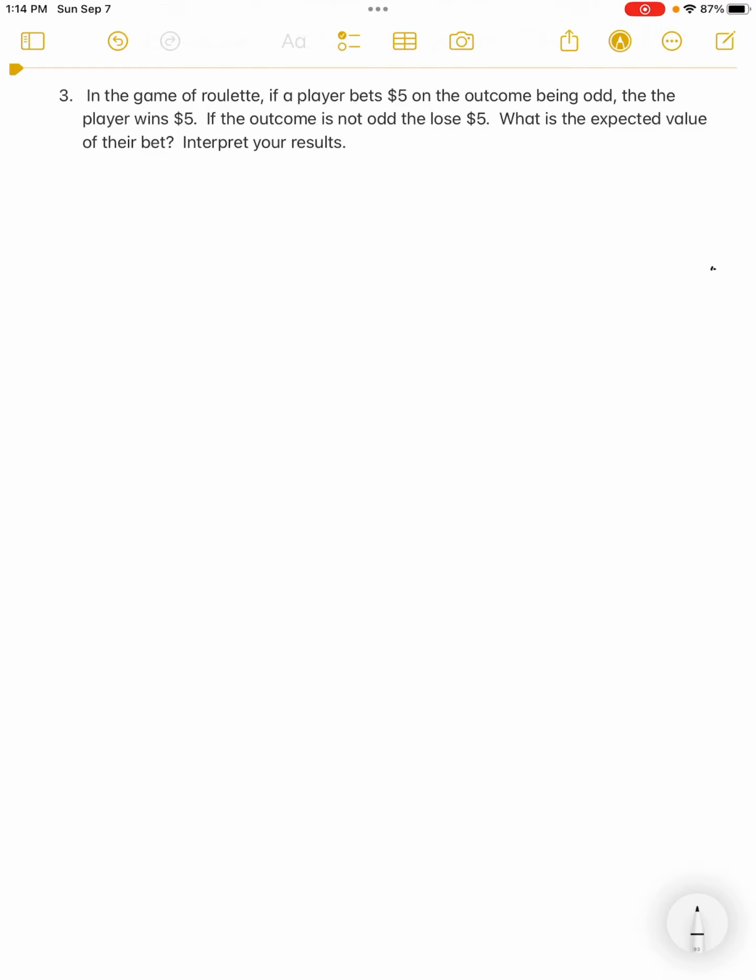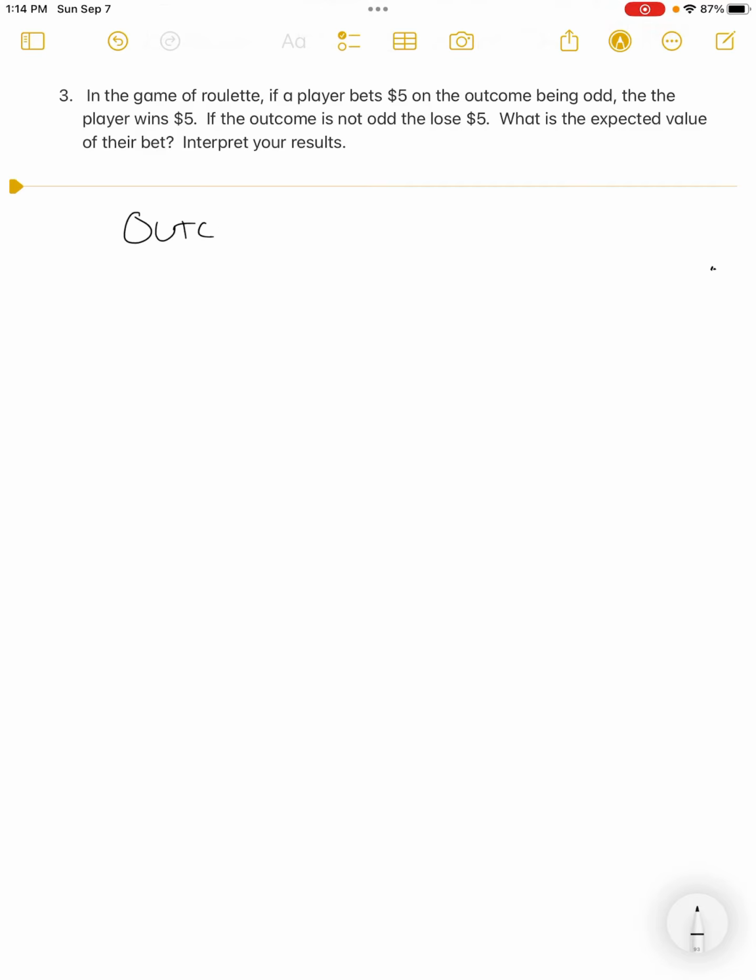So here's the scenario. If a player bets $5 on the outcome being odd, the player wins $5. If the outcome is not odd, they lose $5. What is the expected value of their bet, and interpret their results? So there's something very similar in your homework. I think in your homework you're betting on a single number as opposed to even and odd. And there's a second one, but I don't think it's even and odd. So I'm trying to make up something that's similar but different.